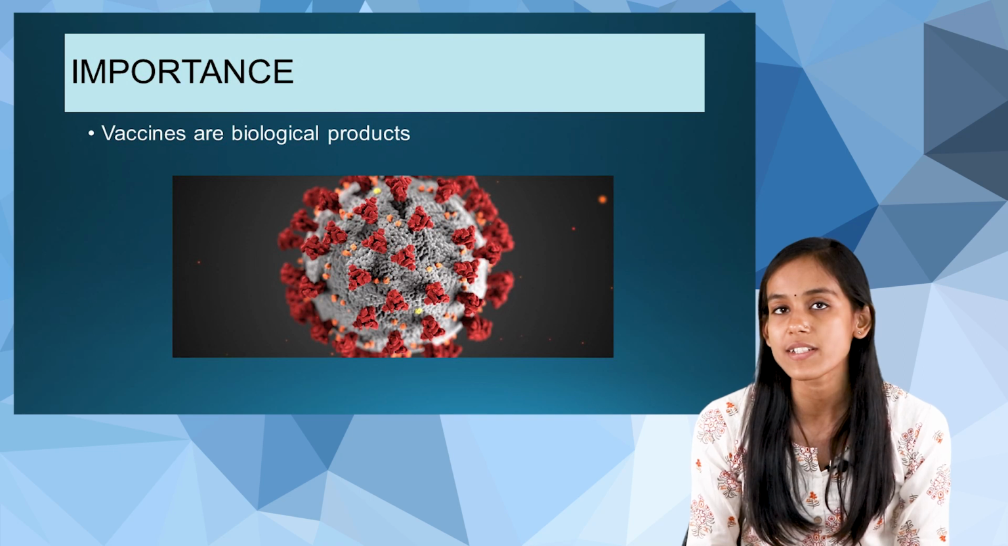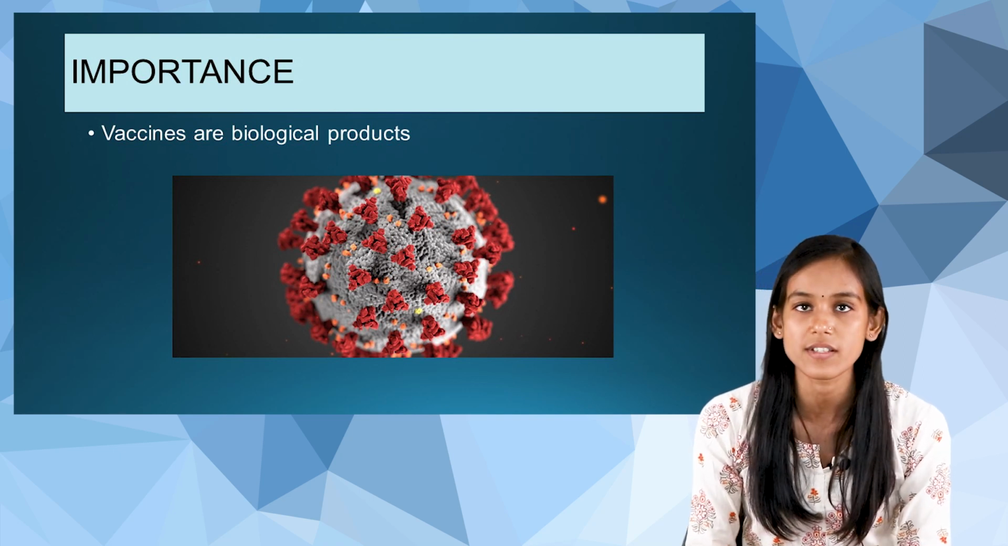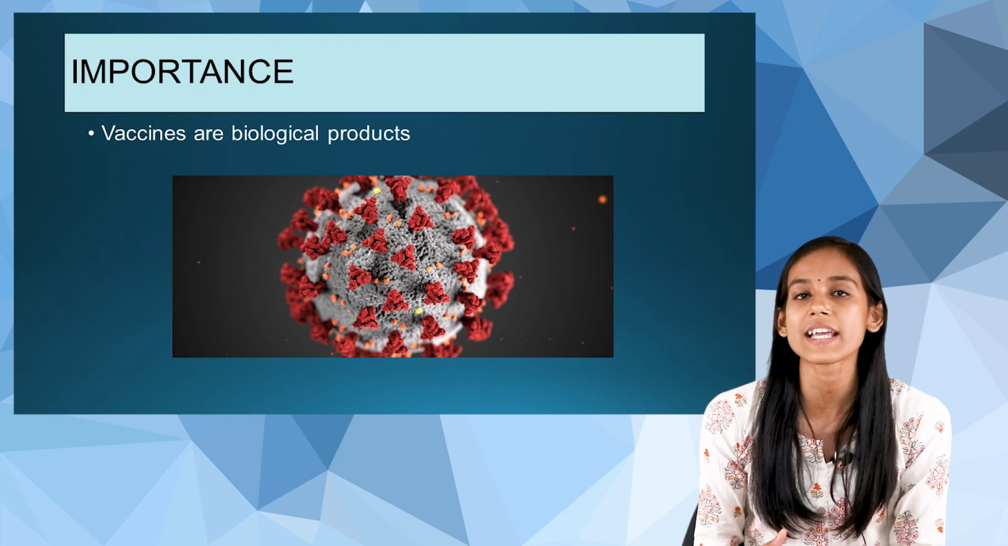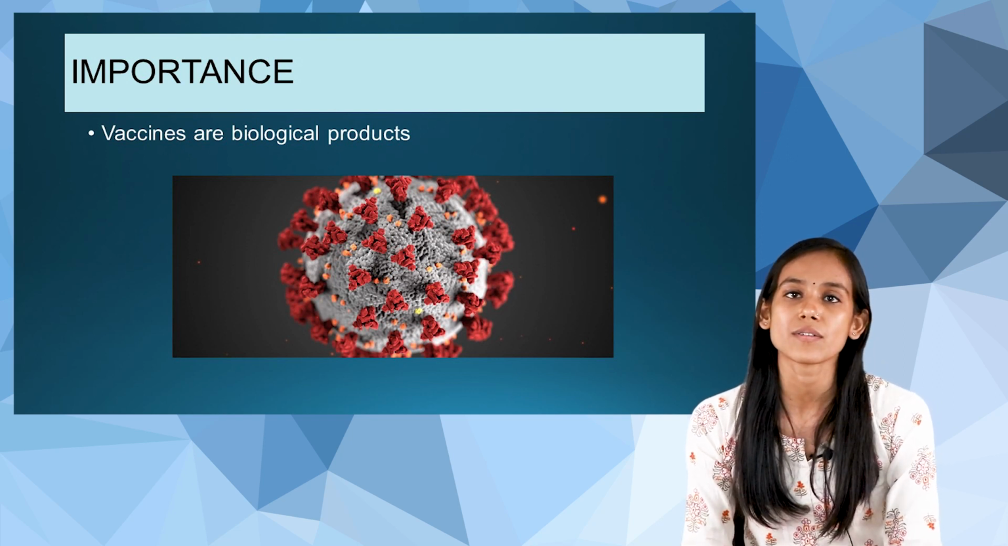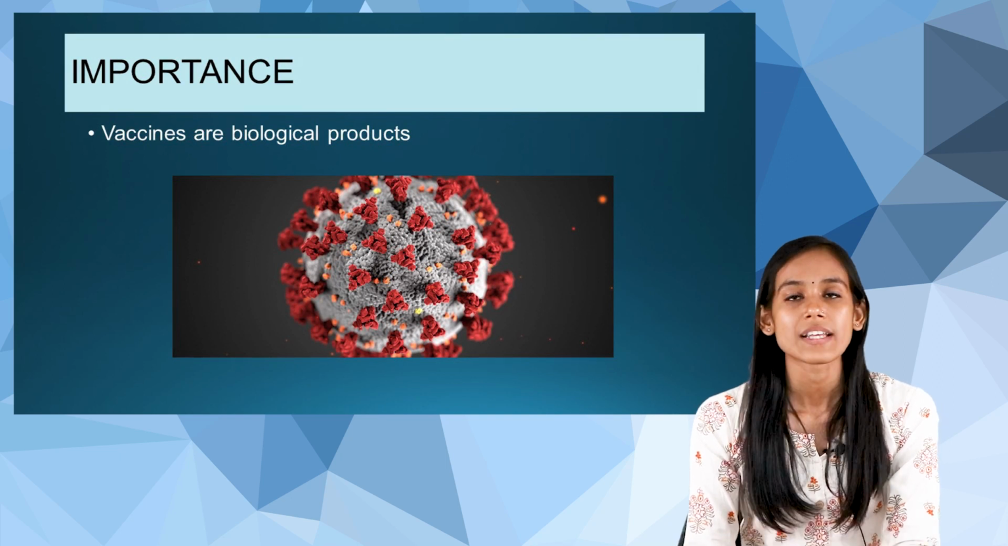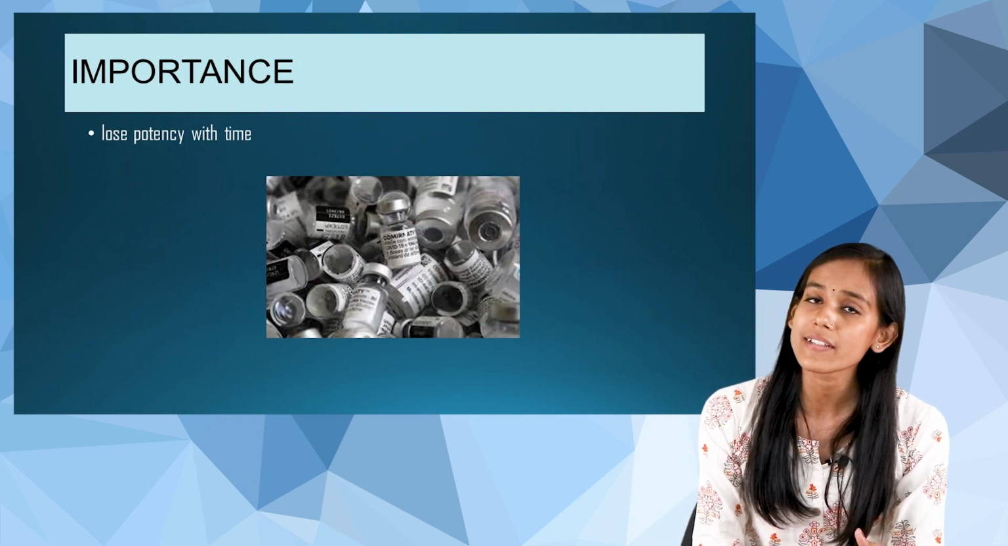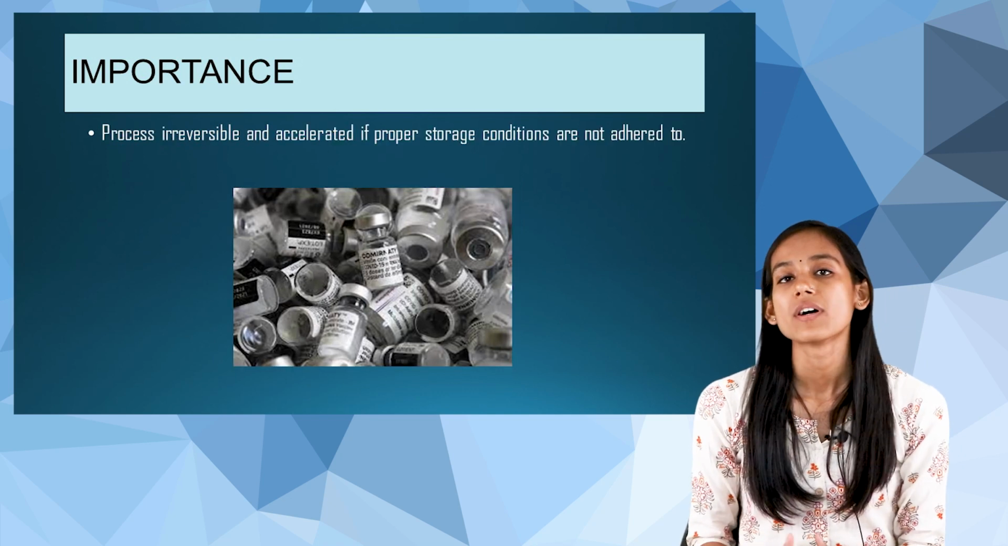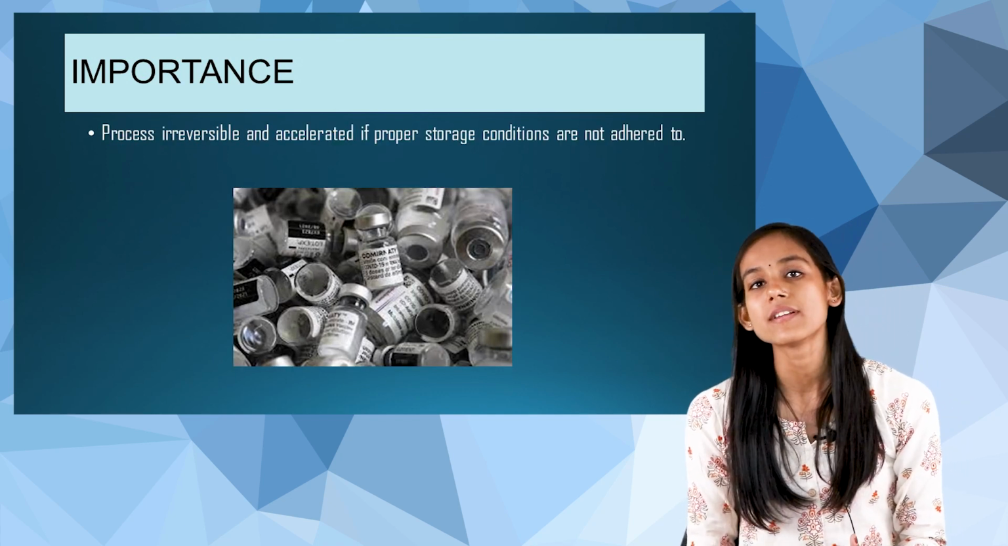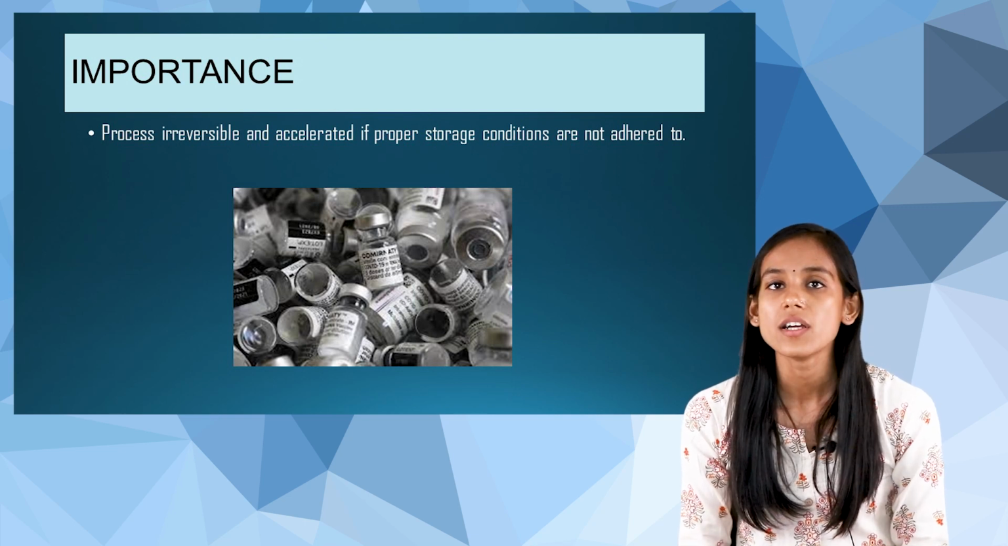But why is it important to have a cold chain and to maintain the cold chain, to maintain the efficiency of the vaccine? So first we have to understand that vaccines are biological products, and biological products can change with the temperature. So that's one reason. And then it can lose potency, and also the processes are irreversible if the storage conditions are not proper. So that is why it is important to have this system.